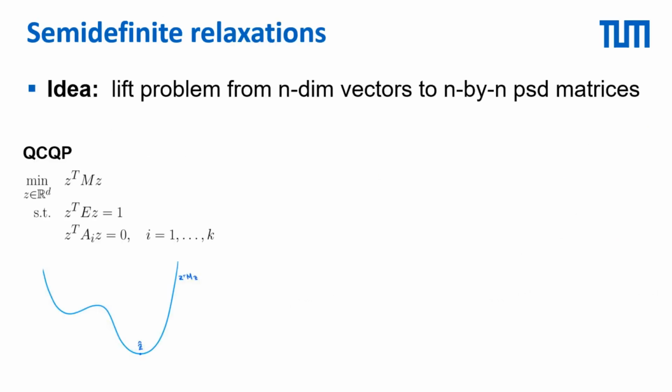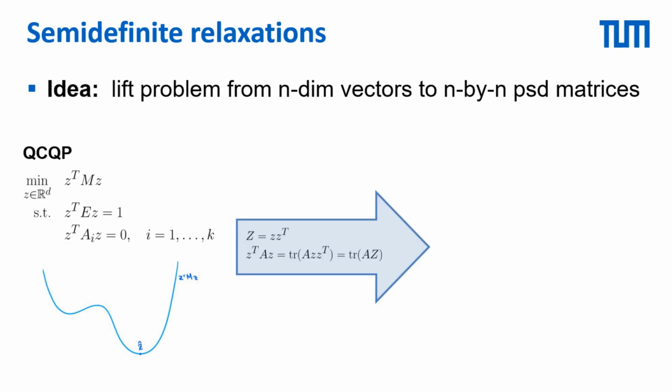We will start with a brief introduction to semi-definite relaxations. The key idea is to write the problem in the form of a quadratically constrained quadratic program, or QCQP, which means both the objective function and constraints are second-order polynomials in the problem variables. We can then write the problem in matrix form as shown here. This is a highly general formulation which captures many geometry problems in computer vision, but it is in general non-convex.